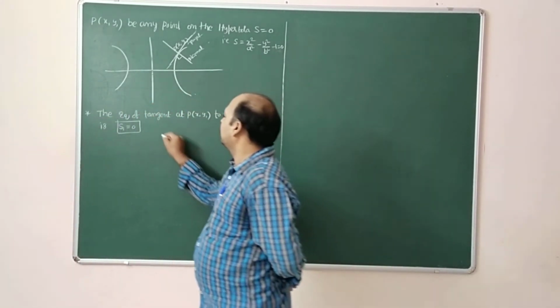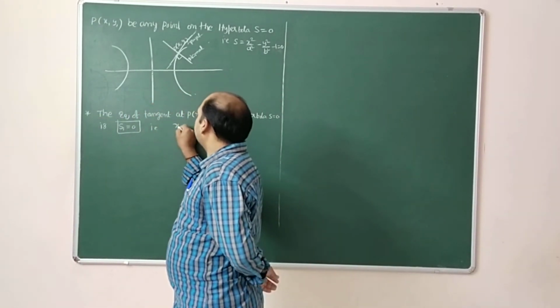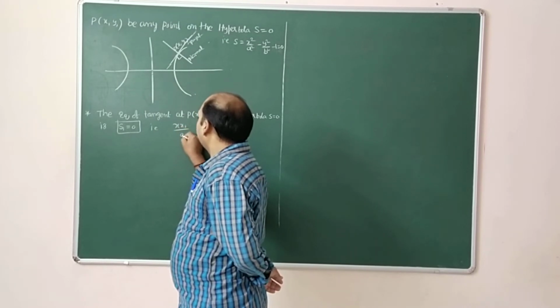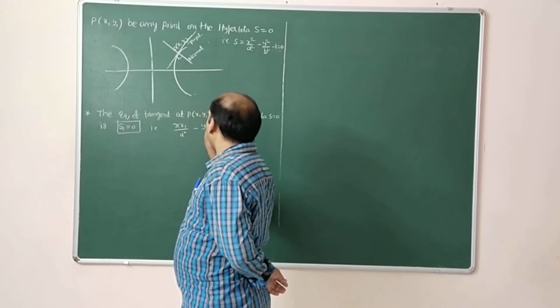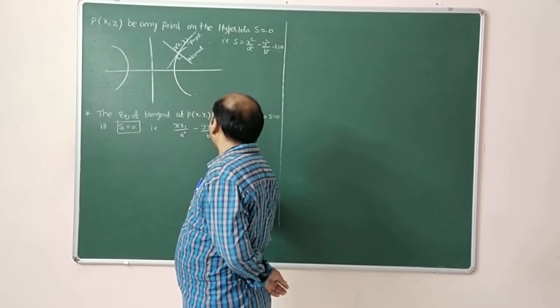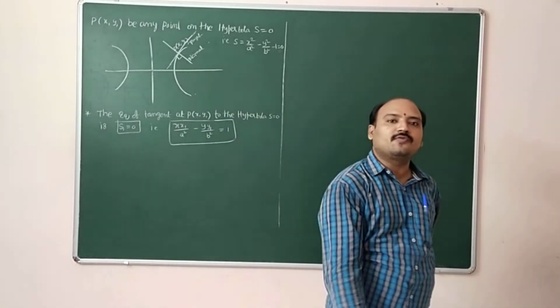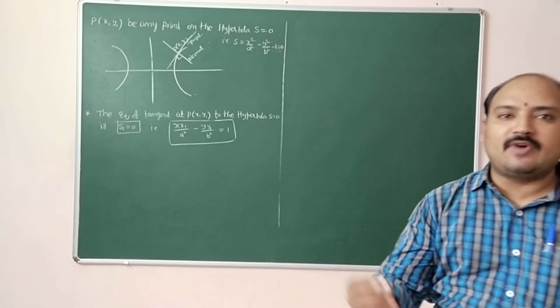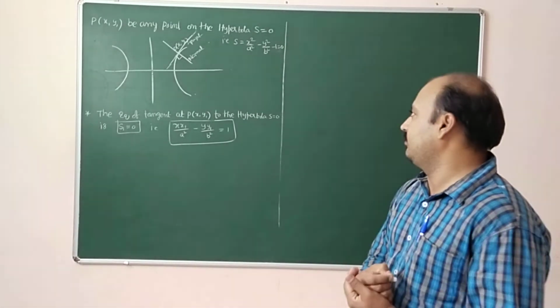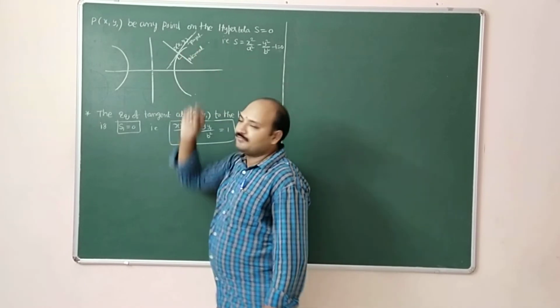That is, xx1 by a square minus yy1 by b square is equal to 1. This is called the equation of tangent at the point x1, y1 to the hyperbola.